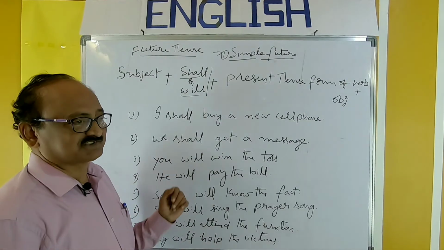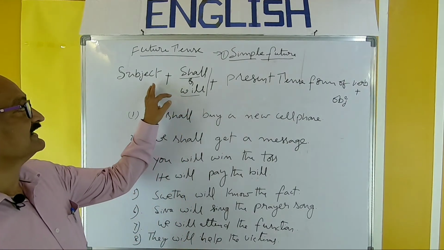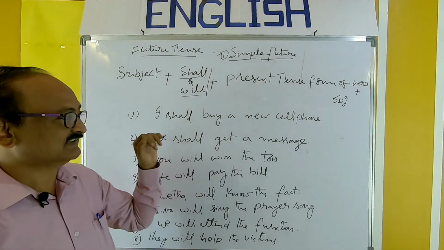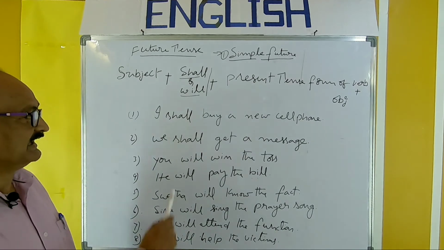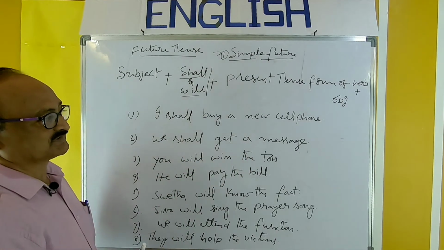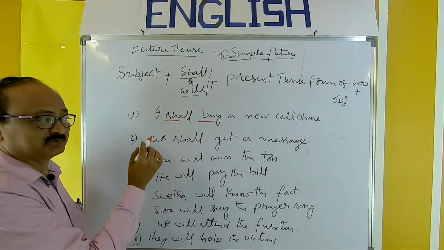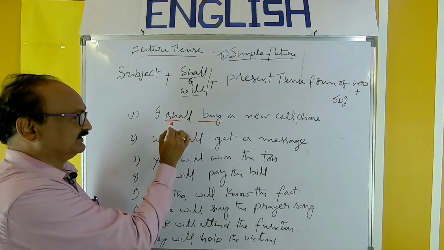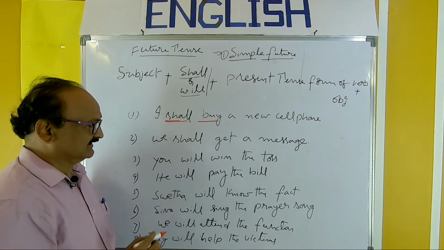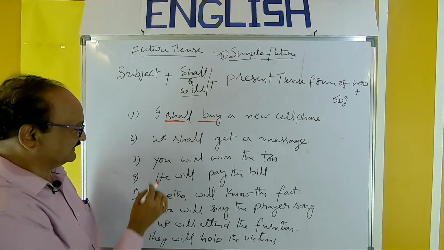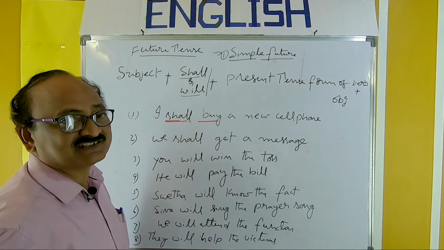And I will give some more examples. First, remember the structure: subject, shall or will, present tense form of verb, plus object. So, examples. I shall buy a new cell phone. As I told you, with I and we we can use shall. I shall buy, present tense form of verb. We shall get a message.